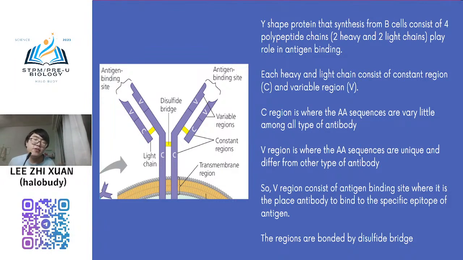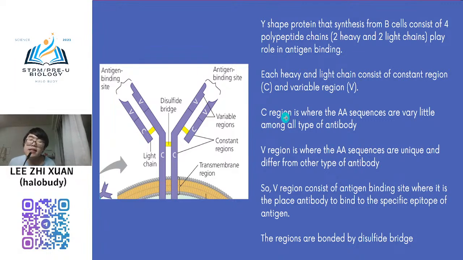Heavy chain is the place that provides the Y shape. And light chain is the place that binds to the heavy chain. And then each chain contains a constant and variable region. So you can see C and V, right? C is constant region, V is variable region. So you will see this region already mentioned.